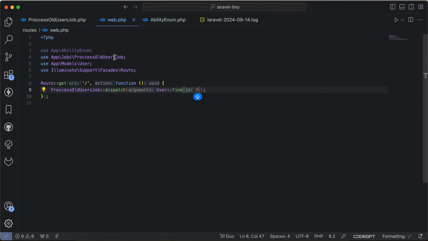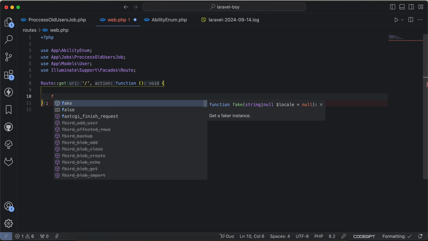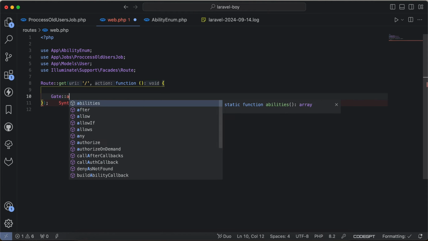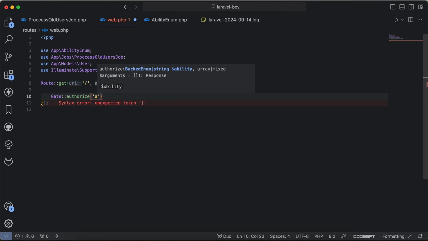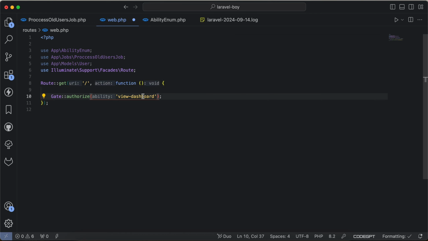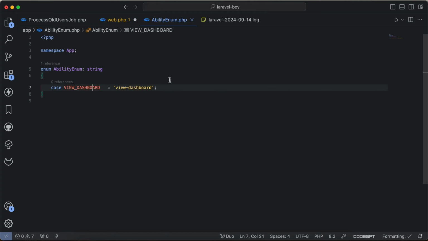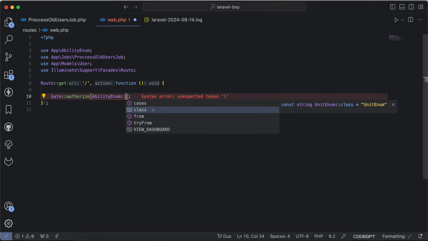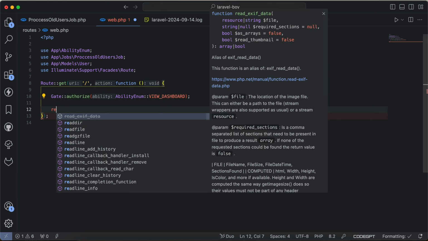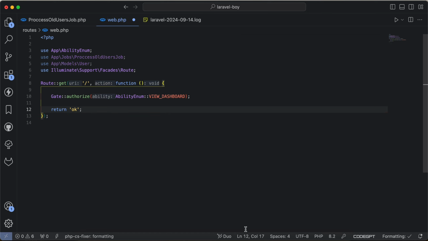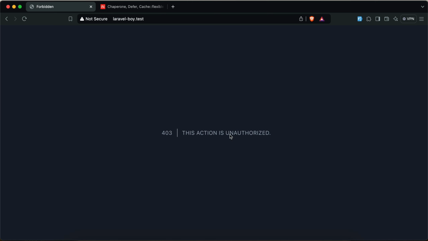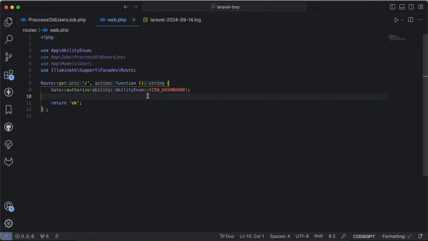So now it works for collections like a query. The last thing is enum for gates. The old version of gates was like this: Gate::authorize, and we must pass a string, for example view-dashboard. But now instead of hard coding it, we can pass an enum. As we can see, I have this AbilityEnum with view dashboard. I will use AbilityEnum::ViewDashboard and return okay. Back and refresh. It's unauthorized because the user doesn't have this ability.